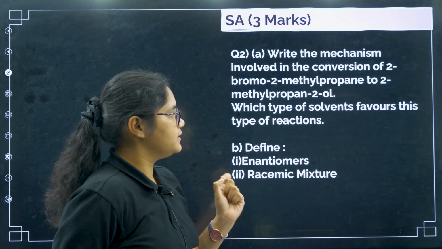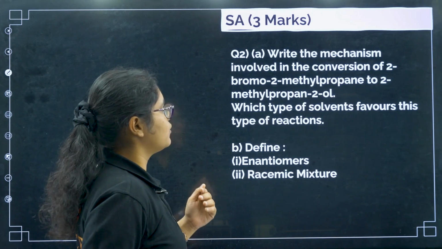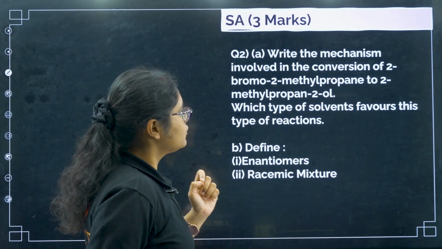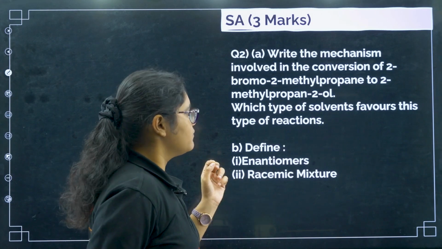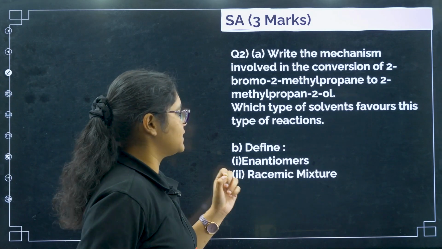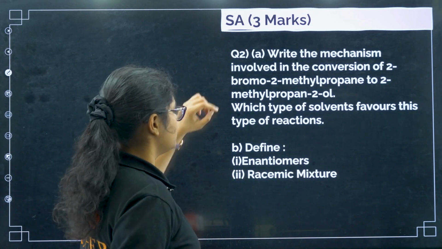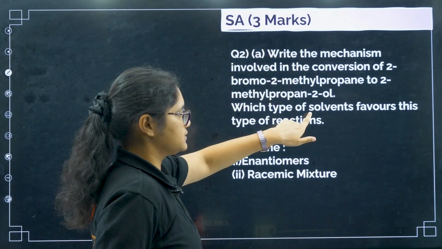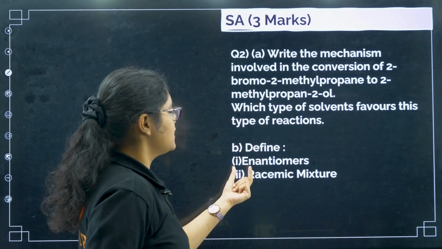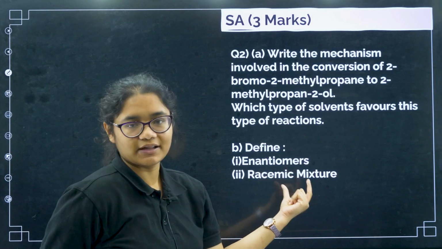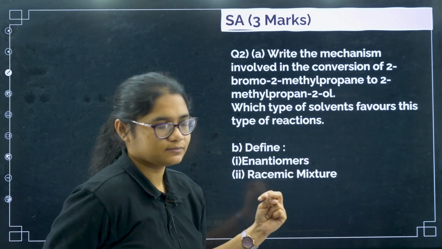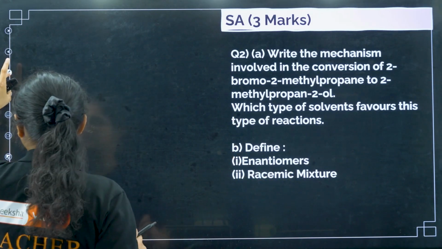Write the mechanism involved in the conversion of 2-bromo 2-methyl propane to 2-methyl propane 2-ol. Which type of solvent favors this type of reaction? This mechanism carries 2 marks, this question 1 mark, total 3 marks. Then the definition of enantiomers and racemic mixture will get you 2 marks. Let us first write the mechanism here.